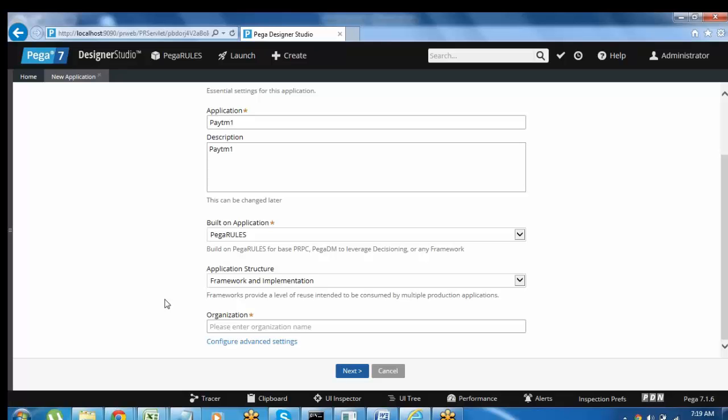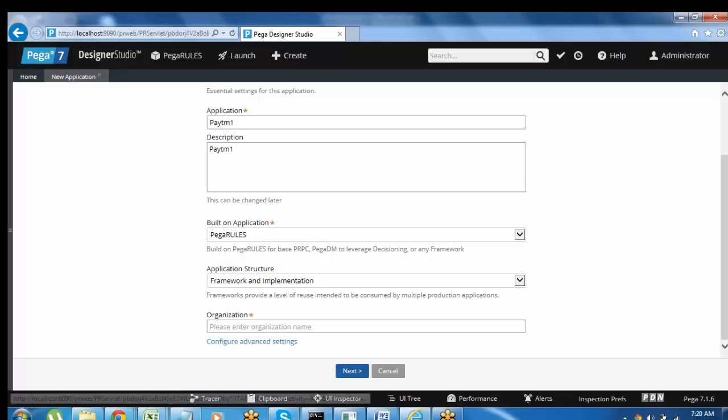You are not using any existing framework, but developing one new framework for your application, so you go with only the framework option. Whenever you are using any existing framework, you have to choose implementation. Otherwise you can select both options, framework and implementation, later.